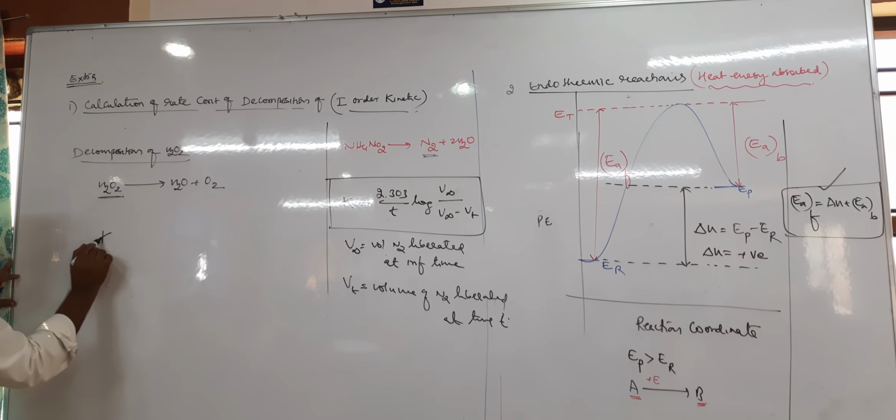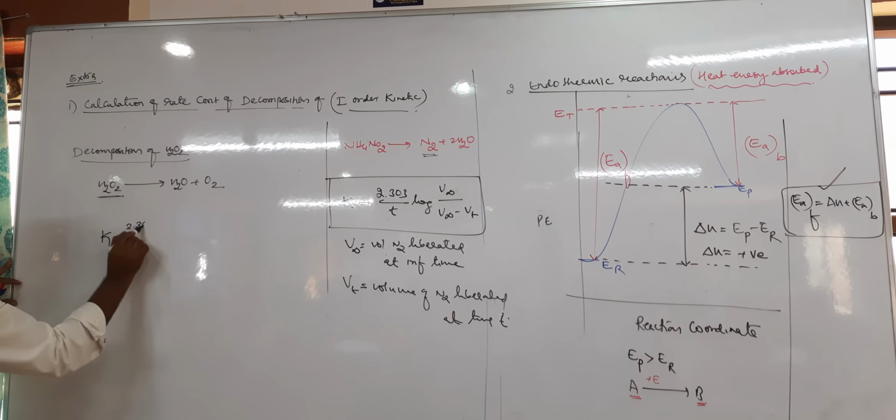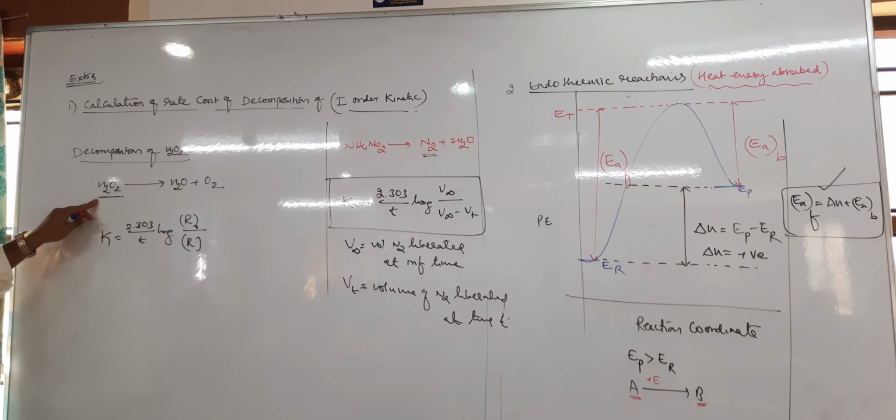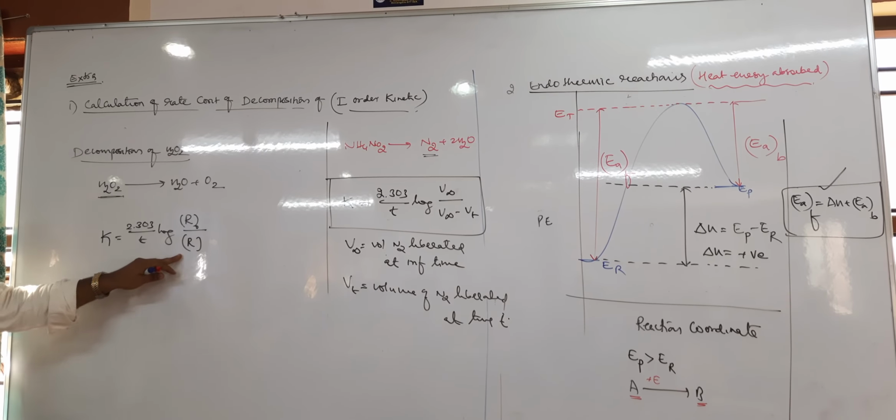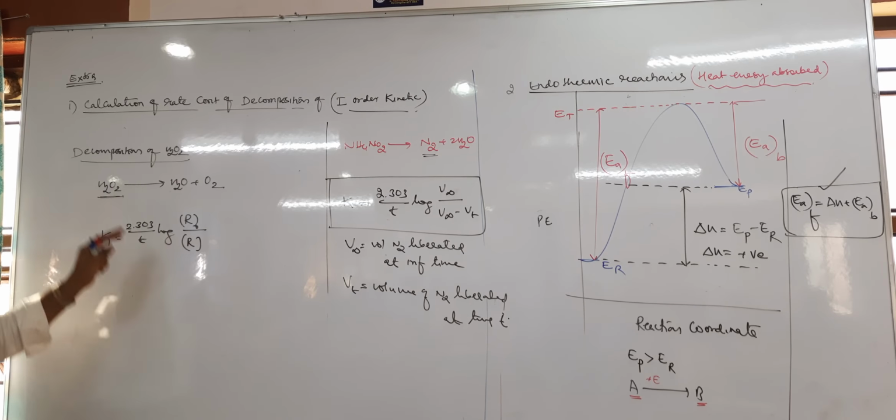We know that K equal to 2.303 by T log A by A minus X, or R naught by R, which can also be taken. Where R naught is the initial concentration of H2O2 and R is the concentration of H2O2 at time T.